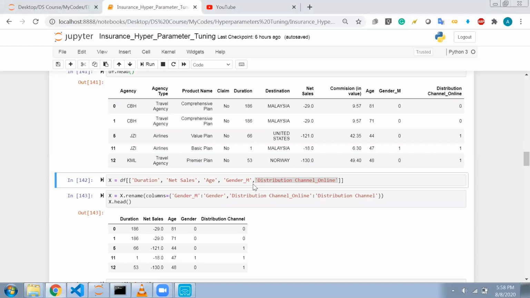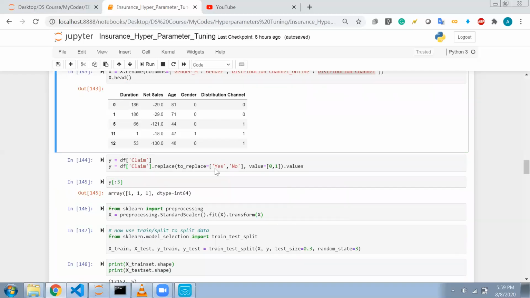Now we will put all these features into X, and I have done some renaming of the columns. We had gender M, so I'm renaming it as gender. Distribution channel online is a very long name, so I'm just making it distribution channel.